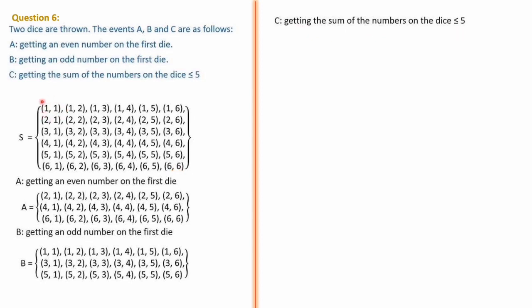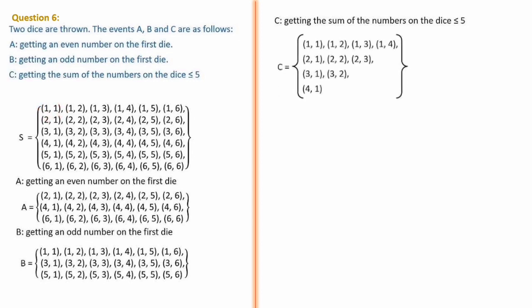Here the minimum is 1 1, 1 plus 1 we will get 2. So let's write the elements: 1 1, 1 2, 1 3, 1 4. Up to here we will get 5. Next 2 1, 2 2, 2 3. Up to here we have to stop. Then 3 1, 3 2, 5 we have got. Up to here we have to stop. Then 4 1. That's all. After this, any pair you take, you will get more than 5.